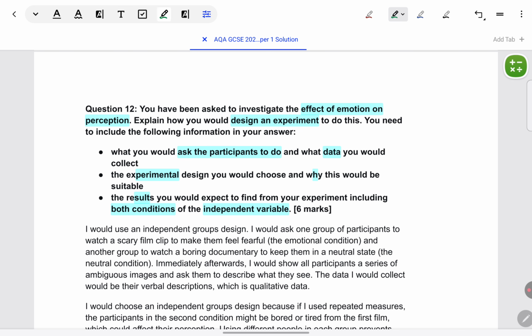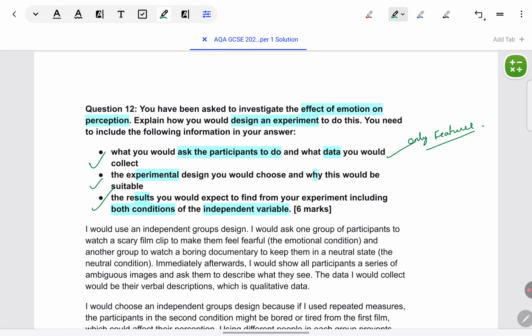Actually, there's a lot to discuss in this, but again, to keep it brief, I'll give you the most important points. Only cover the features given in the bullet points. There are too many things to experiments, aims, hypothesis, sampling. None of that has been asked. Don't give those things. You won't get any credit. It'll waste your time. You have very limited time. Only these features for 6 marks. They have made sure to give features which will cover 6 marks.